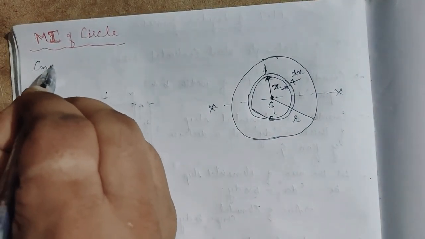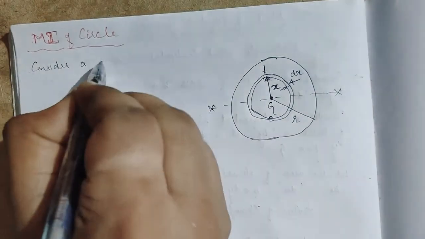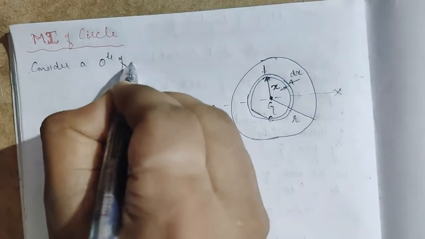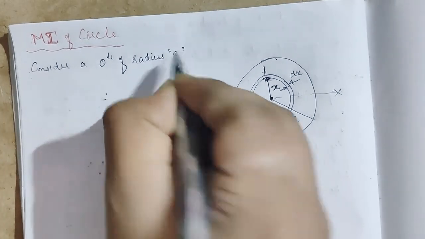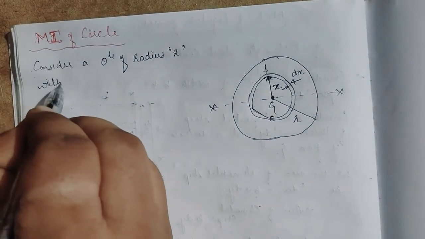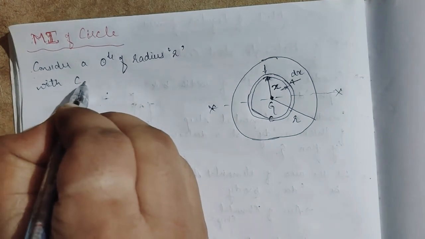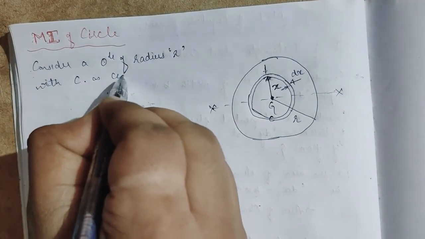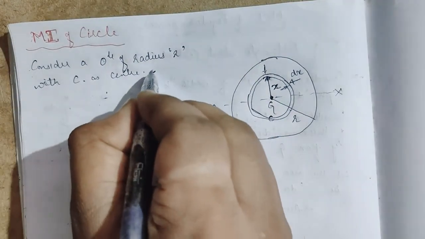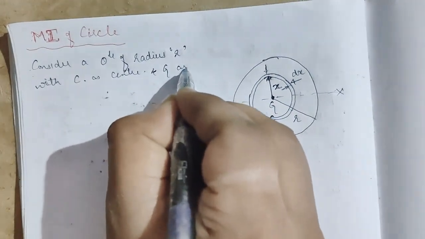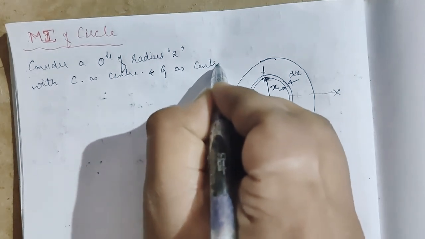Consider a circle of radius r with C as center and G as centroid.